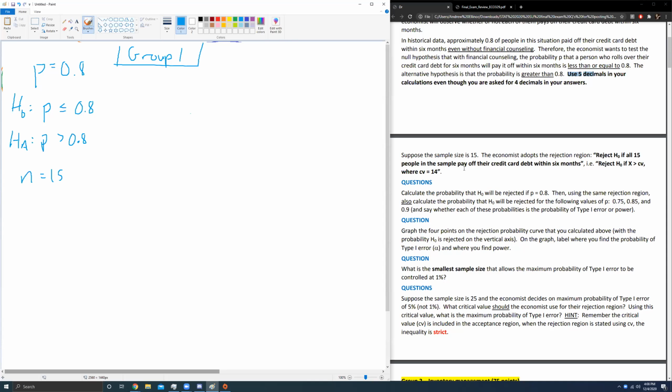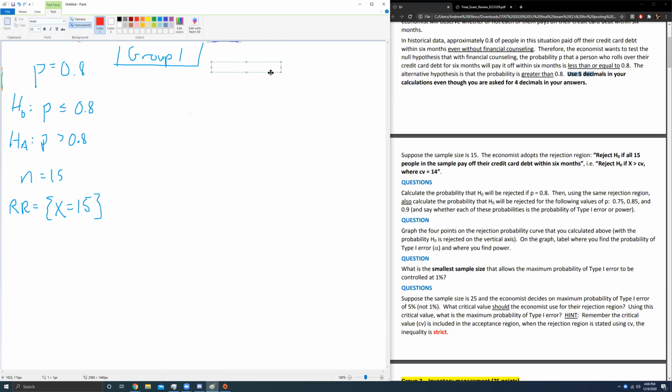And we're going to do the rejection region. We'll reject if x equals 15. By the way, I should talk about the population real quick. This is a Bernoulli. I didn't really mention this for the earlier questions when we did 1 prop and 2 prop, but for 1 prop, 2 prop, and small prop questions, the population is Bernoulli.